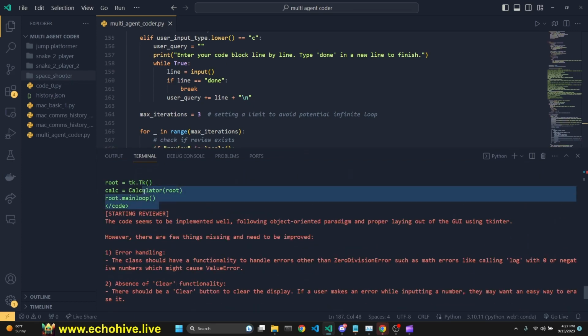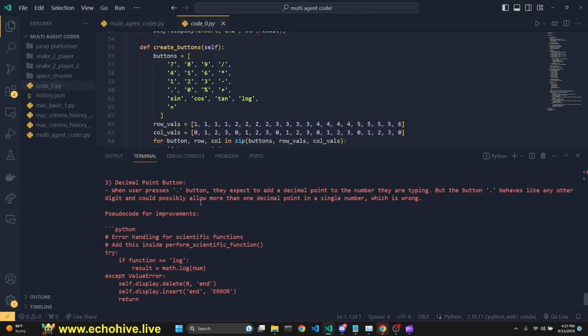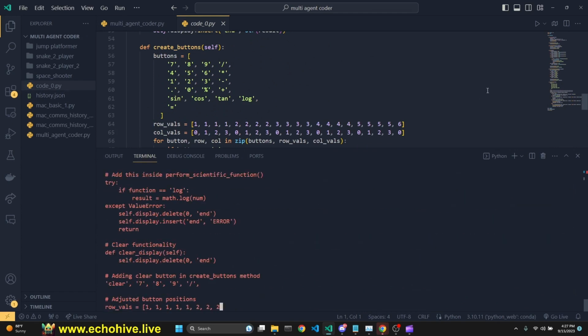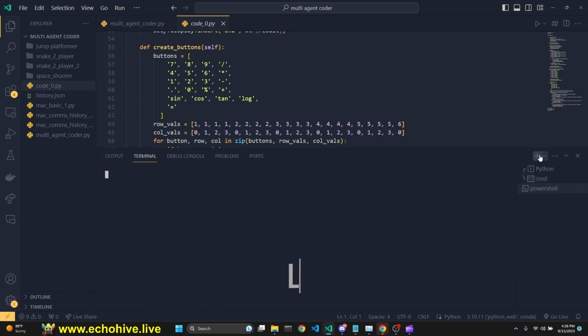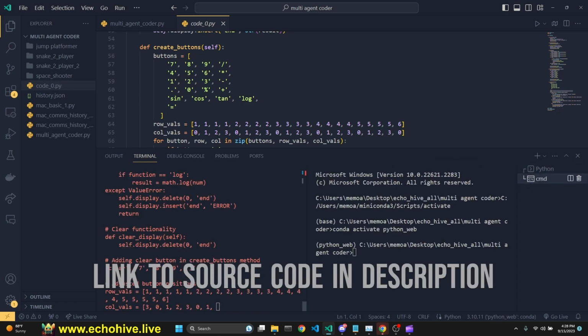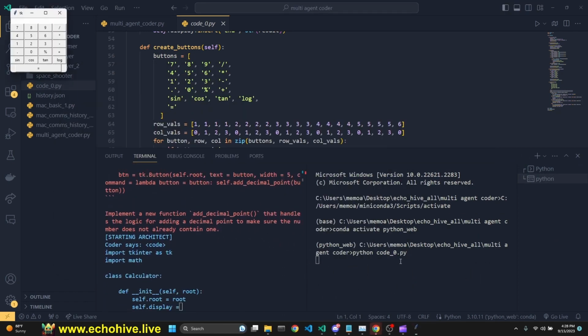And as you see, after the coder is done, it has written its code here, and reviewer is going to review and send some feedback. We can actually run this by splitting our terminal here. We can start a new command prompt. This is a good way of actually running your code side by side. Let's run this code and see what it does.